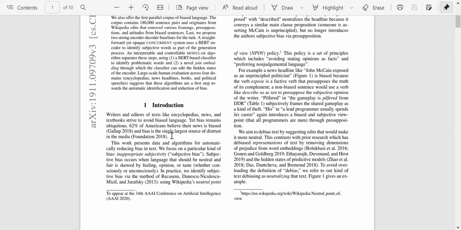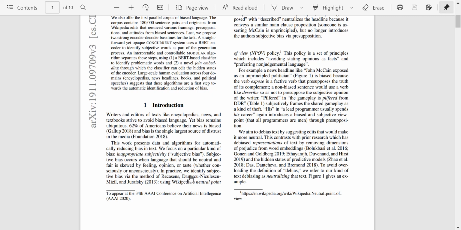This work presents data and algorithms for automatically reducing bias in text. We focus on a particular kind of bias, inappropriate subjectivity, or subjective bias. Subjective bias occurs when language that should be neutral and fair is skewed by feeling, opinion, or taste. So if a person dislikes something or likes something, then when they write about it, they give an inherent bias to it.